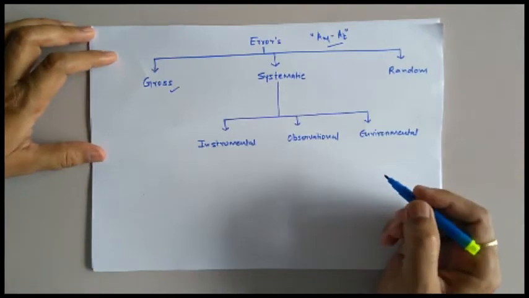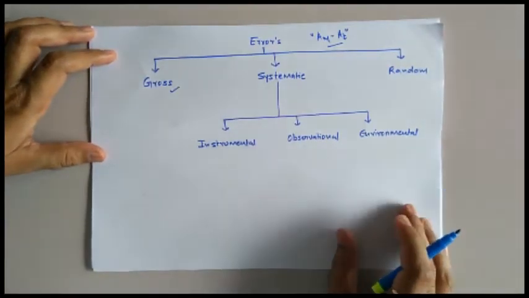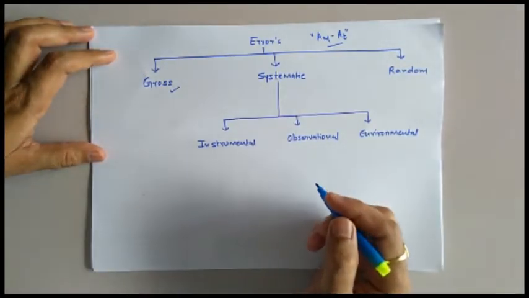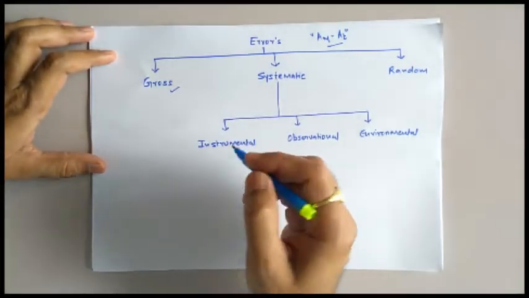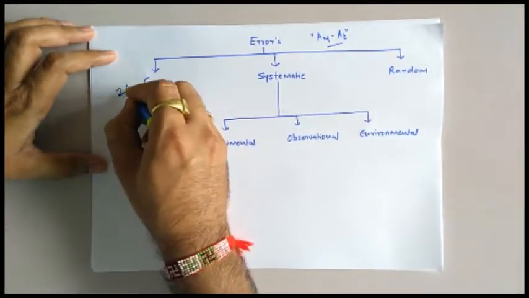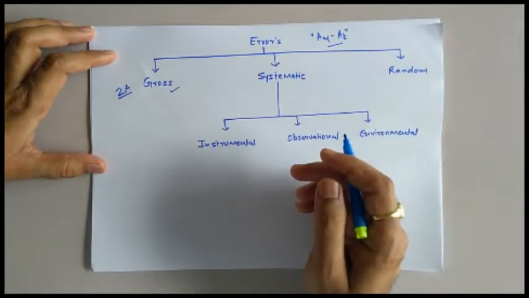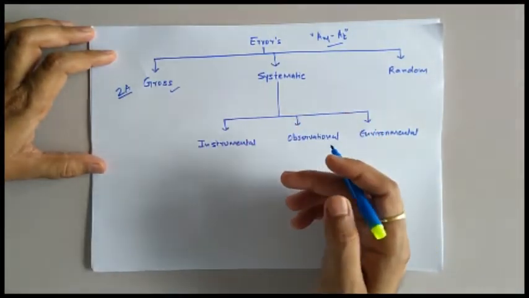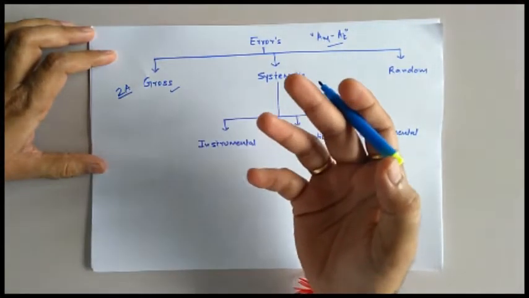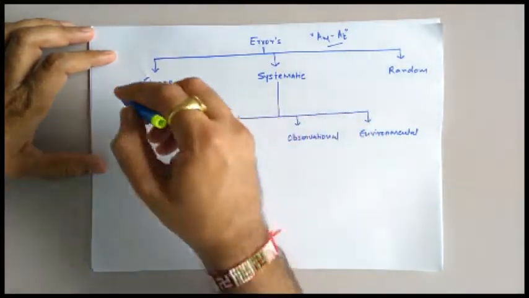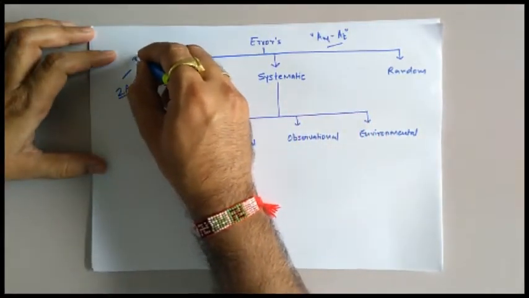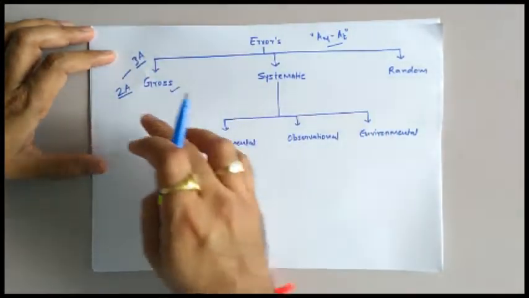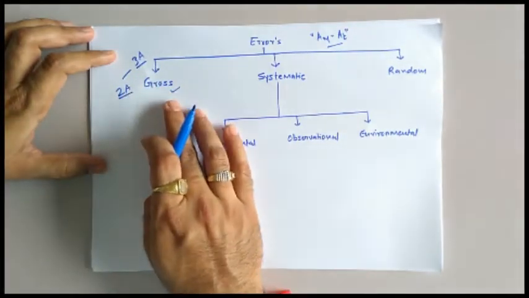For example, if you are trying to measure a current flowing through a circuit, and suppose the actual value of the circuit current is say 2 ampere, but because of vision problem the observer reads this 2 ampere current as 3 ampere, then this error is called gross error.